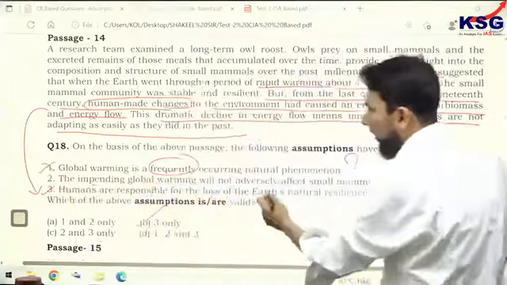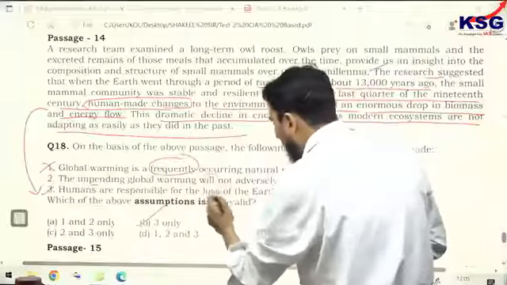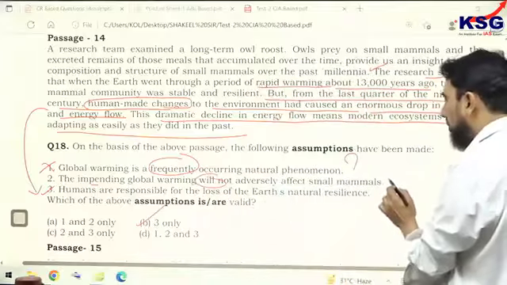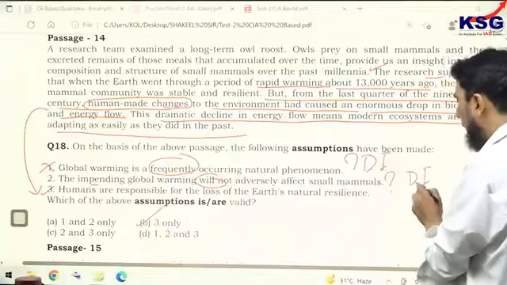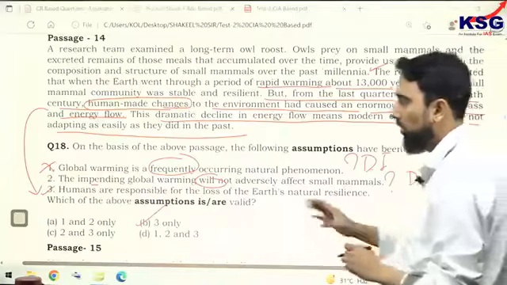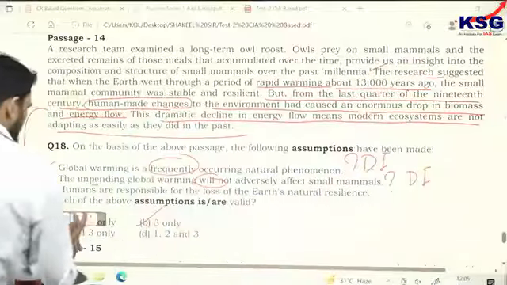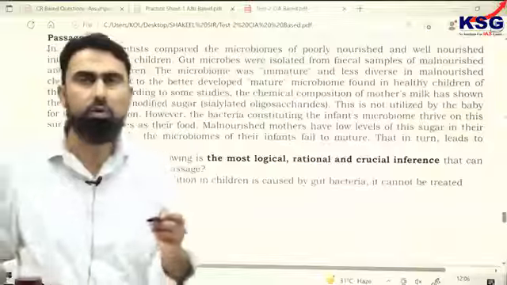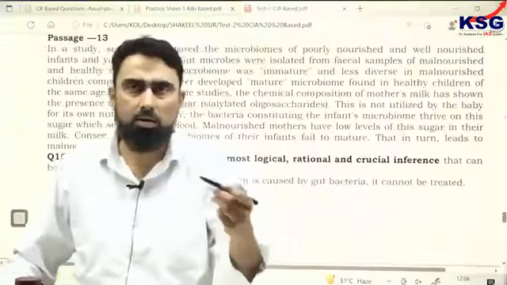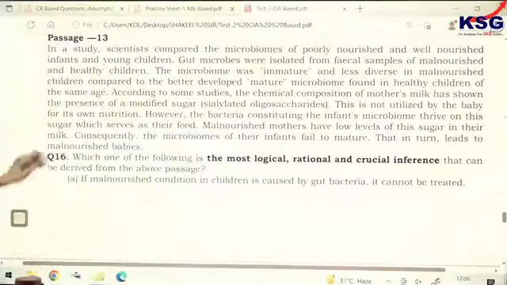Second, the impending global warming, impending means approaching, will not adversely affect small mammals. Question is, how do we know? No data is given for this. Data inadequate. So only third is correct. That is passage number 14. Now comes the 15, we have already done. Now we are going to the inference questions, and along with the inference maybe another assumption question was added, that is also skipped. So you got the answers for the assumption questions, not all of them, but now let me take you to the inference based questions.